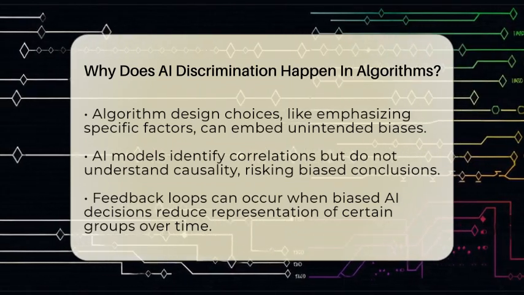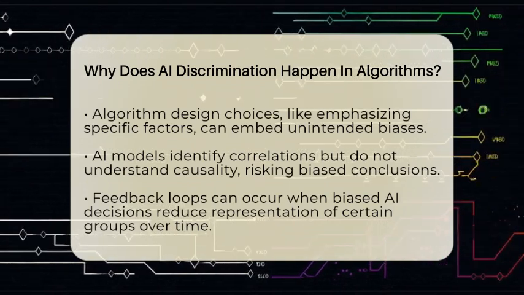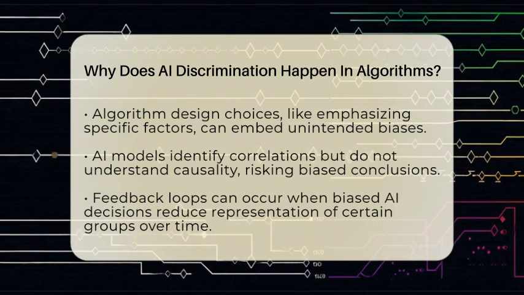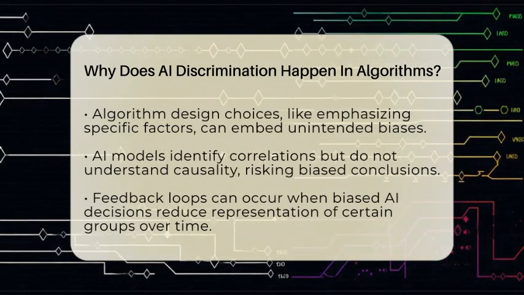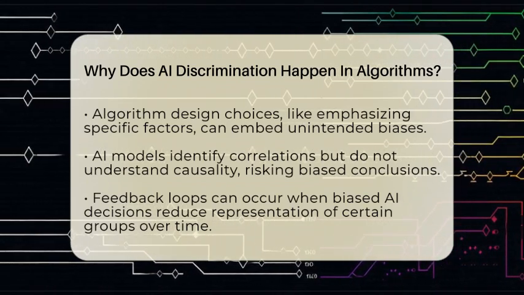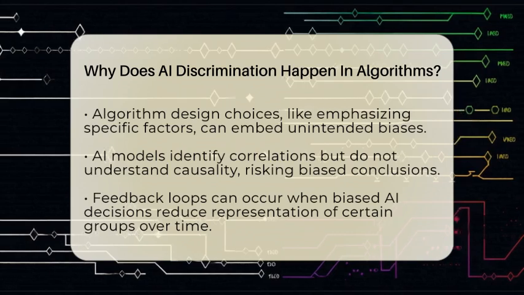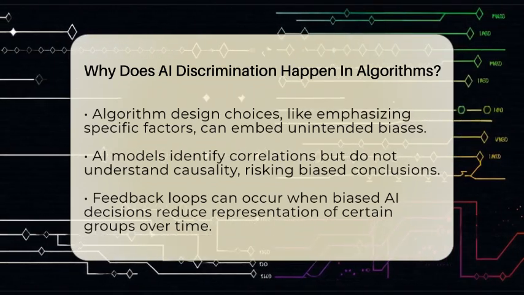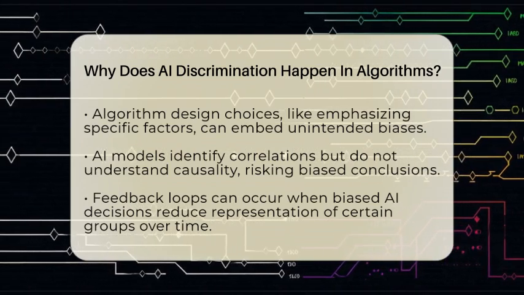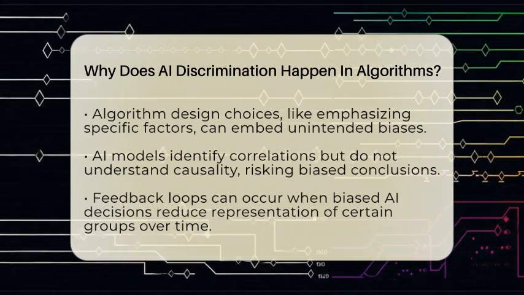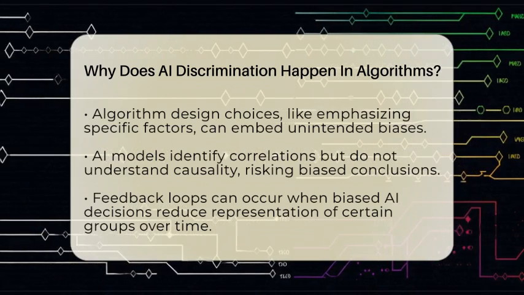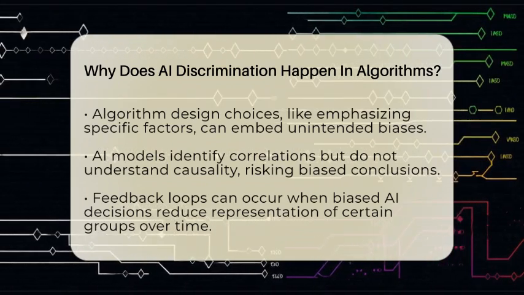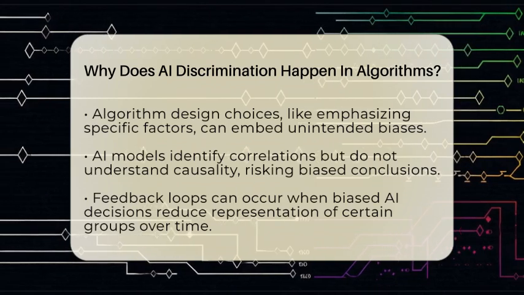The way developers design algorithms also plays a role. Sometimes, choices like giving more weight to certain factors or selecting specific model types can unintentionally embed biases. For example, if an AI model emphasizes zip codes without considering socioeconomic factors, it might unfairly target or exclude certain communities. AI models find patterns and correlations in data but don't understand cause and effect. This can lead to biased conclusions.